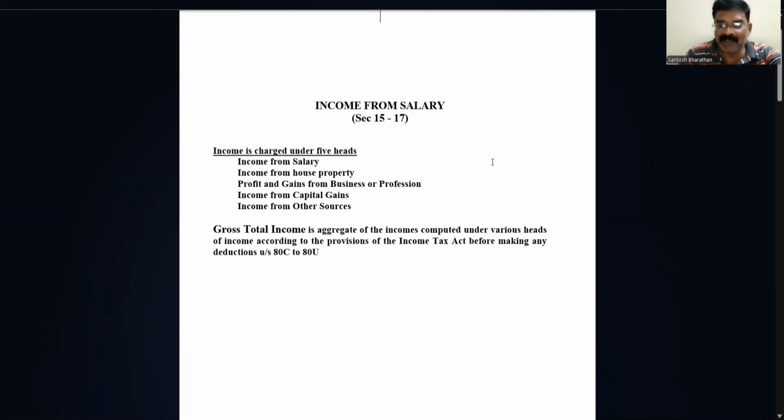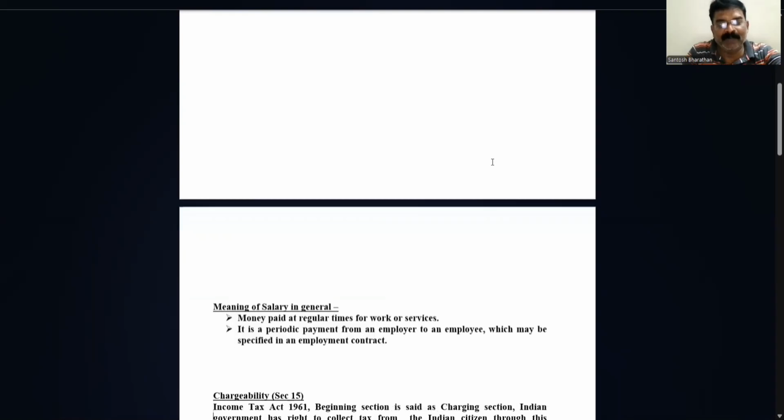Okay, children, we have understood gross total income. Why did I tell this? Because we are studying the first head of income, that is income from salary, from section 15 to 17. Okay, children, we'll go to the next one.